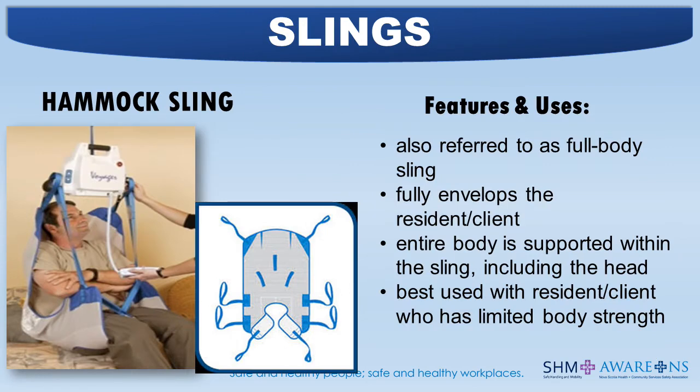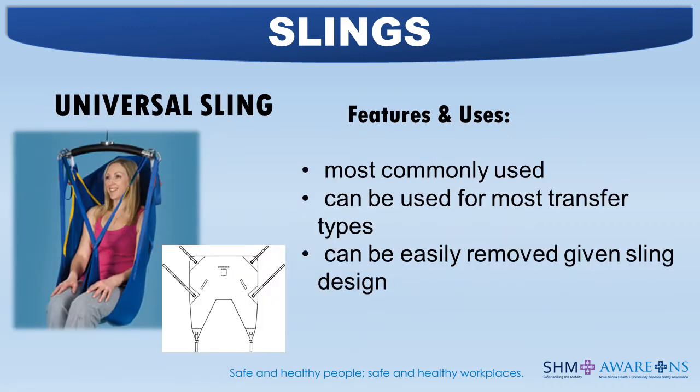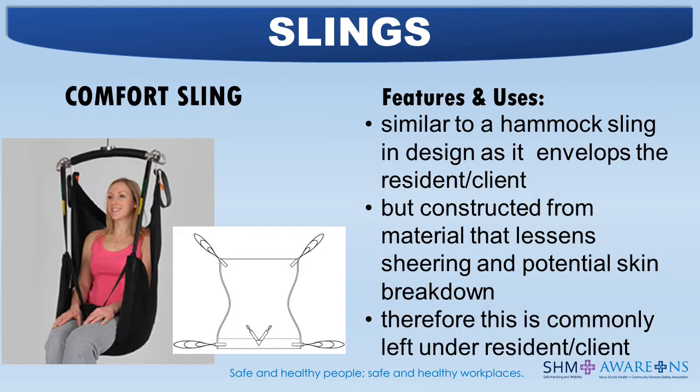Hammock sling, also referred to as the full body sling. This fully envelops the resident client, where the entire body is supported within the sling, including the head, and it is best used with resident clients who have limited body strength. Universal sling. This is the most commonly used sling, can be used for most transfer types, and can be easily removed given its design.